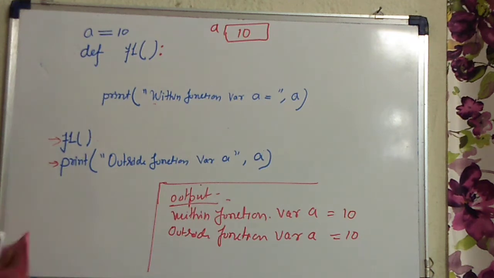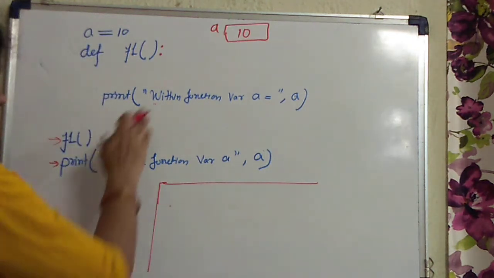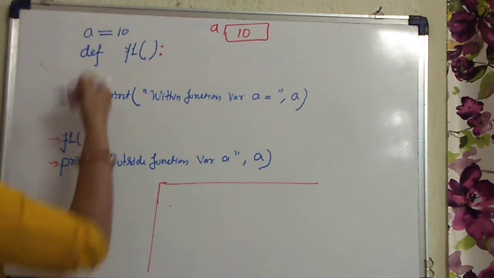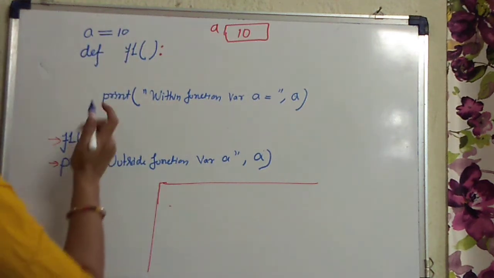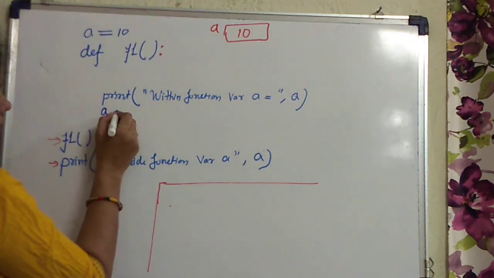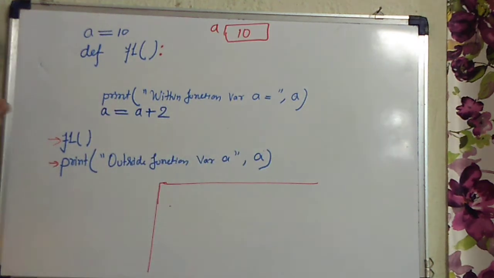Clear now? Now let us see something more from this example only. Now suppose you have written this statement, and after that you try to update the value of the global variable. Suppose you would like to add value 2 to variable A. In that case, what will happen? Just use your logic.